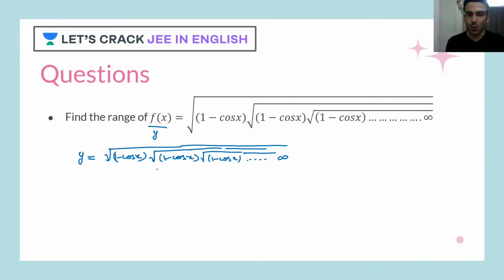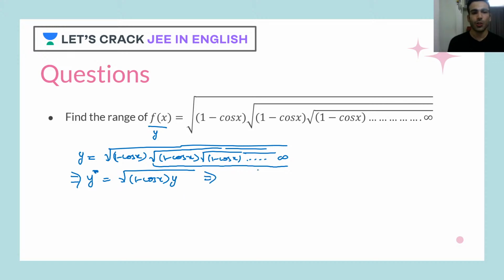Now just look at this. If we take out one term from infinity, would it make any difference? No, it won't, correct? So I can rewrite this as y equal to square root of 1 minus cos x, and this remaining part looks like y only, like the function itself, so I'll write it as y. Now I'll square it: y square is equal to 1 minus cos x into y.